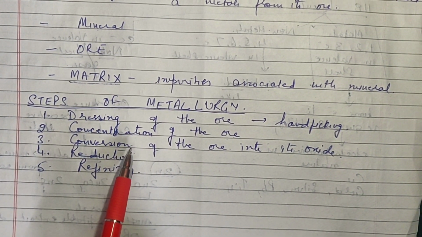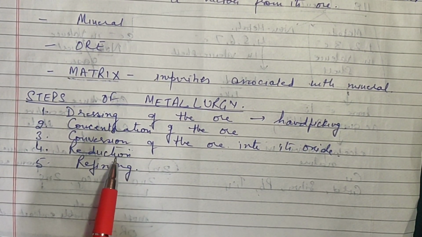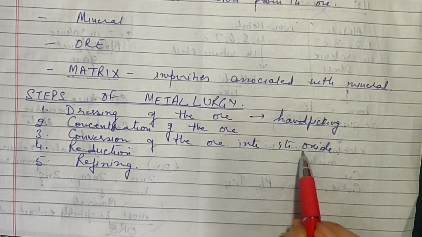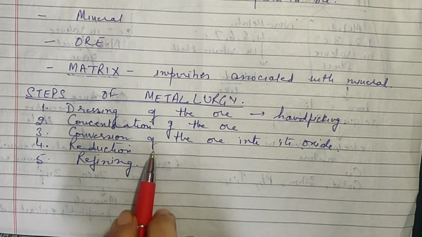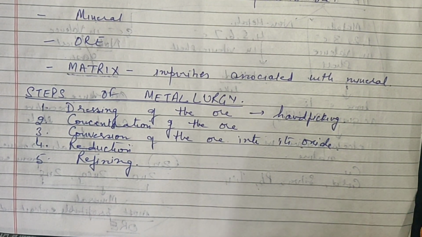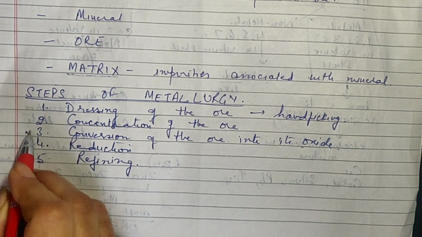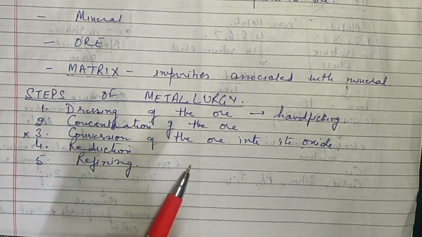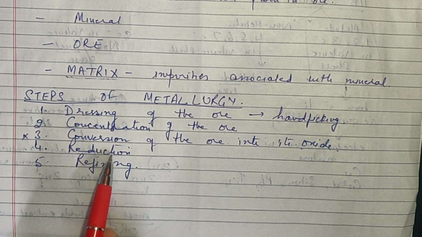It has been seen from experience that if the ore is in the form of an oxide, it is easier to get a metal because the oxygen part can be removed just by any reducing agent. So we try to convert the ore into its oxide if it is not already in the oxide form. If an ore is already in the oxide form, then this particular step can be ruled out. Then we can omit this step. Straight away after concentration of the ore, we can move to reduction.